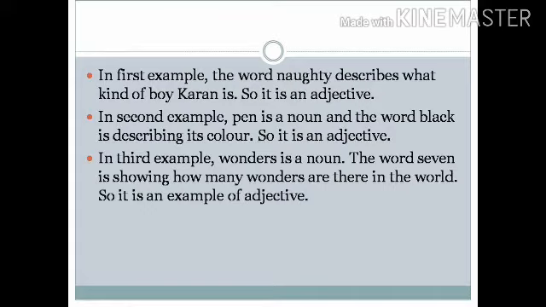The word black is telling about its color. So, it is an adjective. In the third example, the word wonders is a noun, and this word 7 is showing how many wonders there are in the world. Thus, it is also an example of an adjective.